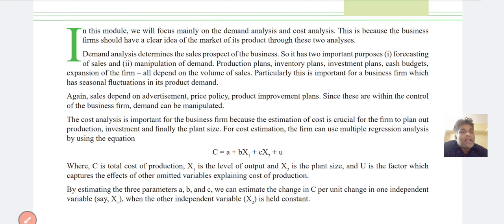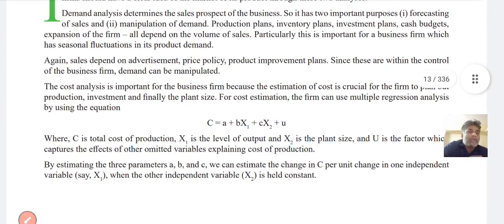So the cost analysis is important for the business firm because of the estimation of cost. We already discussed, the focus is mainly on the cost analysis being crucial for a firm to plan production, investment, and finally the plant size. For the cost estimation, the firm can use multiple regression analysis, by using this equation.